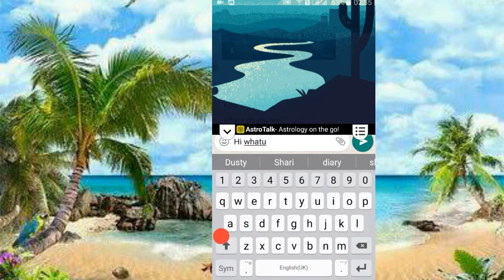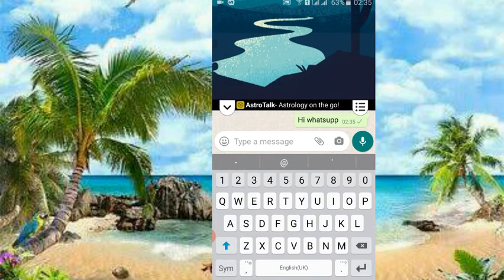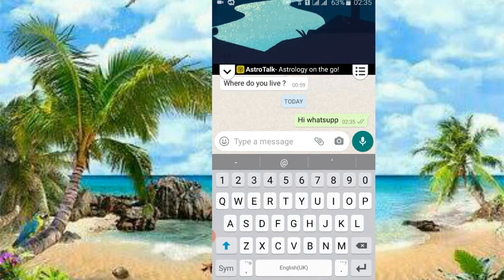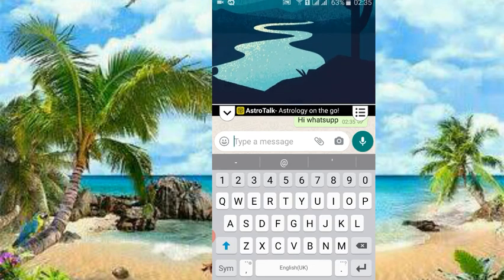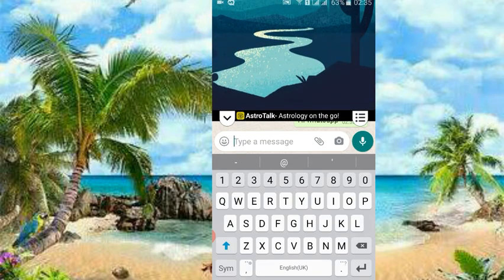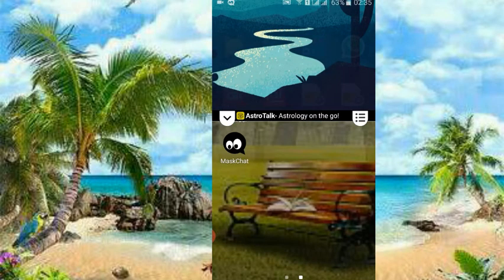And if I want to see WhatsApp, anything else, if I want to read, I can read this, and if I want to hide, I can hide more. Okay, so in the public area nobody can see your chat. Okay, so it's up to you how you want to hide.